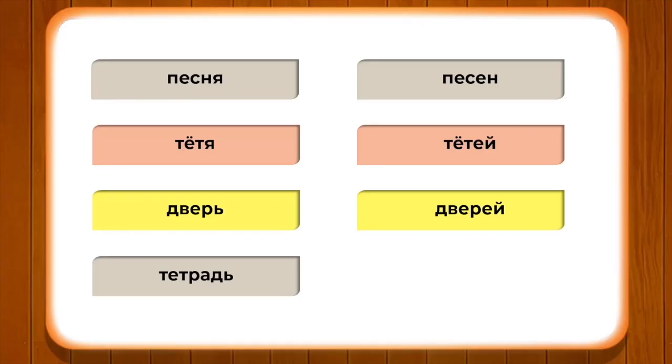Whenever we have this question кого, why? Because сестра is animate, that is why the question is у кого. У сестер есть красивое платье. Likewise, у студенток есть новые учебники. У кого? У студенток. У учительницы. У кого? У учительниц. And likewise, you can change them as per the requirement of the nouns of the feminine gender. Now, let us go ahead and pay attention to a few more exercises.